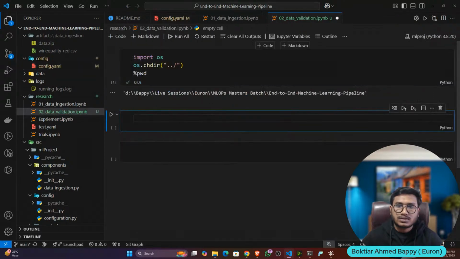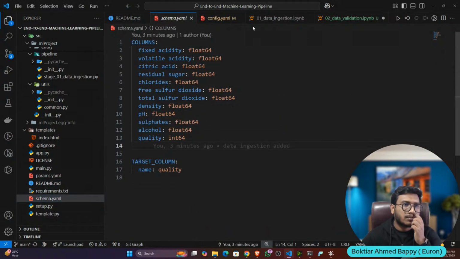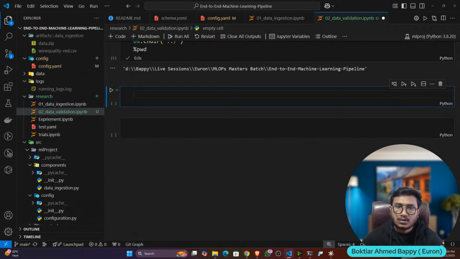Now let's write the schema. I don't need it because the schema I already prepared. Is this the schema I already prepared? Okay, parameters I also don't need because parameters are also ready. Now let's write the entity. So here I will write the entity.